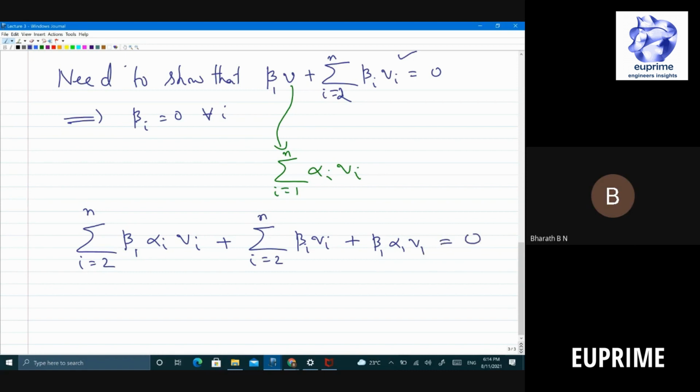So, if it is equal to 0, what does that imply? Let me write it like this: beta 1 alpha 1 V1 plus summation i equal to 2 to n beta 1 alpha i Vi equal to 0, right? So now what can you argue out now? Can somebody argue out beyond this?